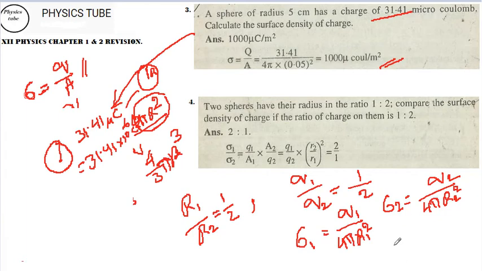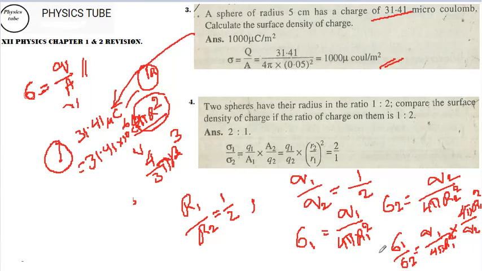That means sigma 1 by sigma 2 is q1 by 4 pi r1 square, and the reverse of this, 4 pi r2 square by q2.